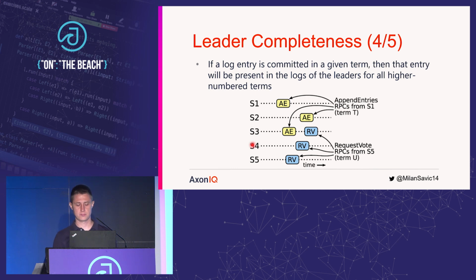Let's say that for this discussion, S5 candidates itself. S5 can receive a granted vote from S4, but in order to win the election, it needs one other vote from S2 or S3. Let's say that S3 grants its vote.